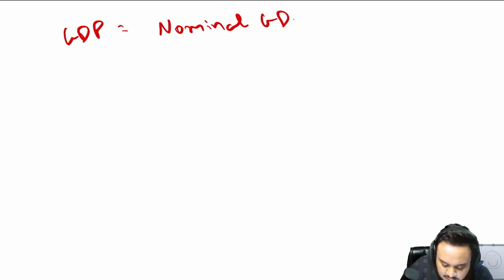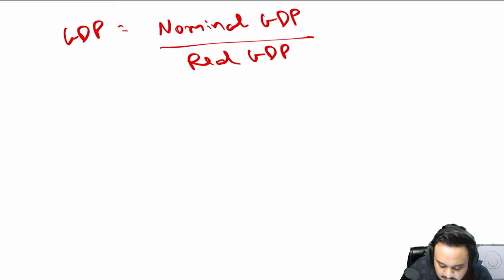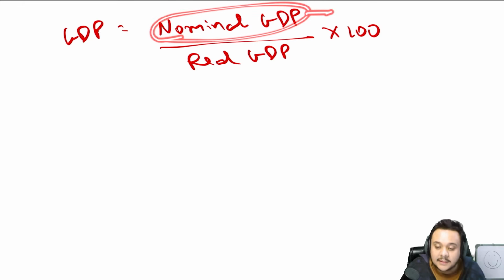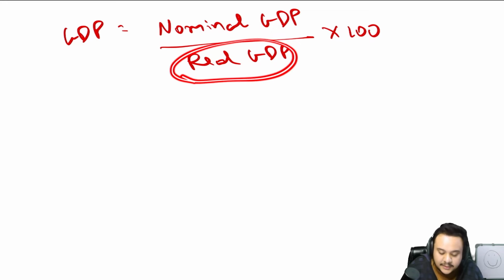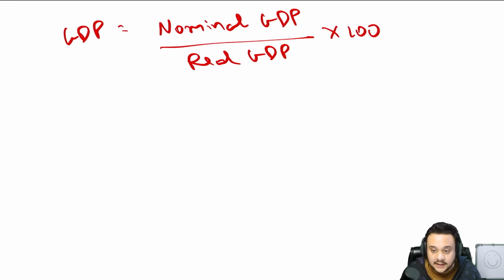First of all, just write down the formula. GDP deflator you already know. It is the nominal GDP divided by real GDP, multiplied by 100. Nominal GDP is the prices of the current year and the quantity of the current year. Real GDP is prices of the base year multiplied by the quantity of the current year.